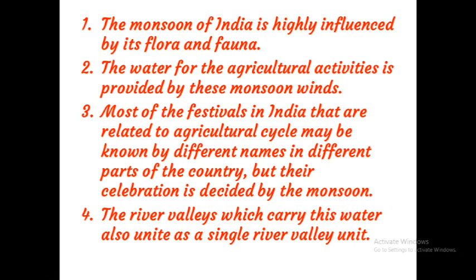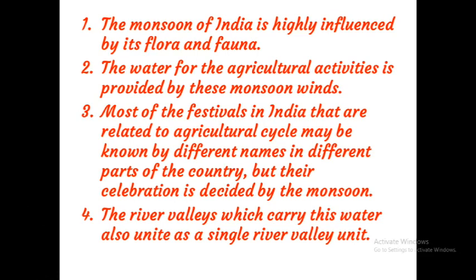Most of the festivals in India that are related to agricultural cycle may be known by different names in different parts of the country, but their celebration is decided by the monsoon. Okay, children, in our country we are celebrating a lot of agricultural seasons. According to the agricultural seasons, we have a lot of festivals. In a different place, it is known in a different name. In Kerala, Onam, it is an agricultural festival.